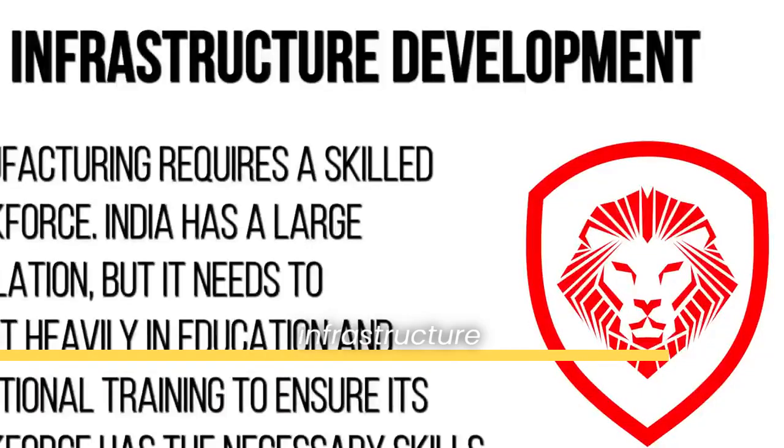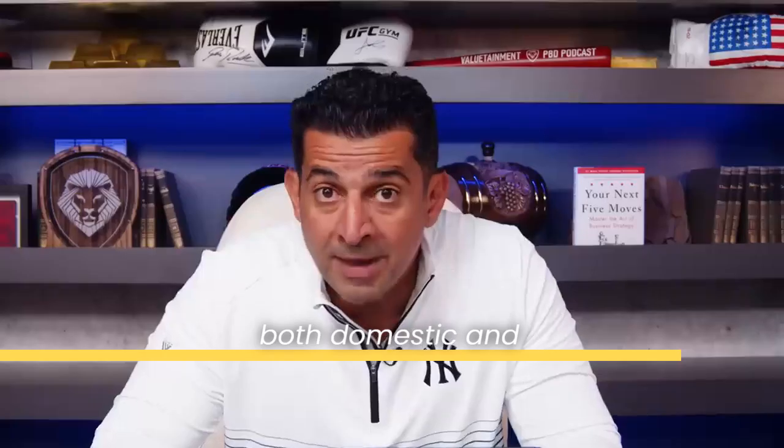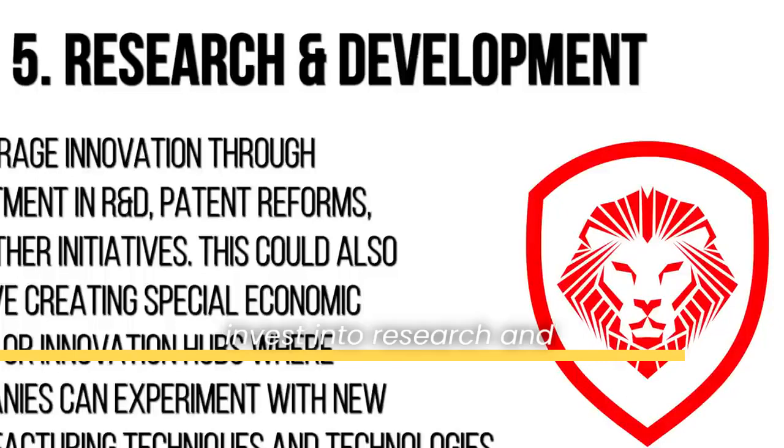Number 3, infrastructure development. We've already talked about this. They know what areas to focus on. Number 4, investment incentives. India could consider offering tax breaks, subsidies, and other incentives to companies, both domestic and foreign, to say, you know what, I'm willing to move there. Number 5, invest into research and development.